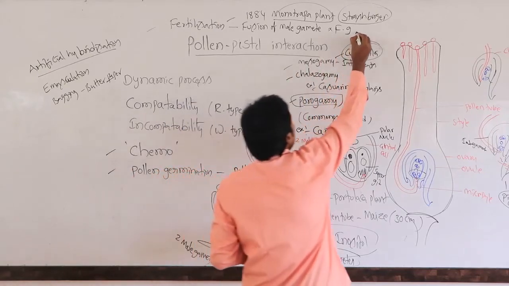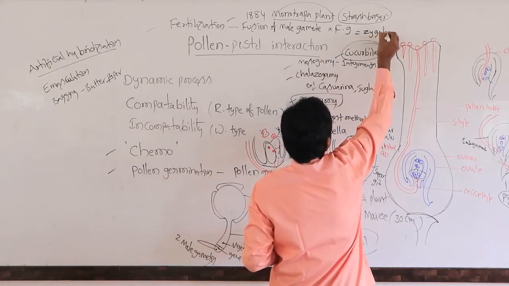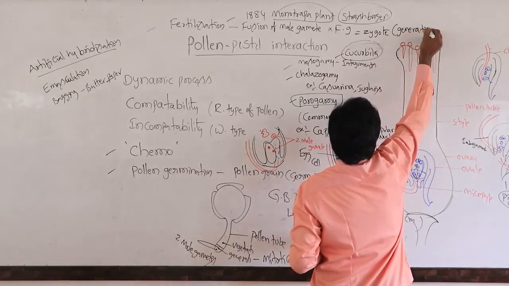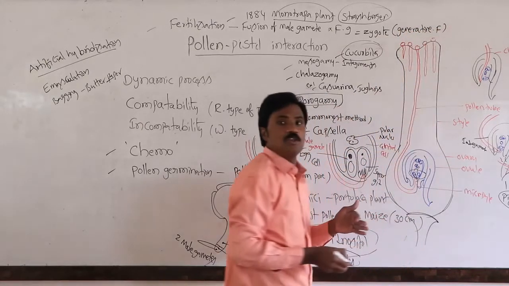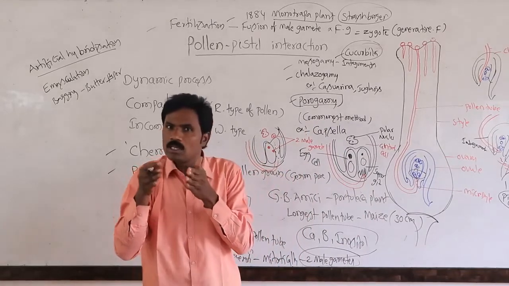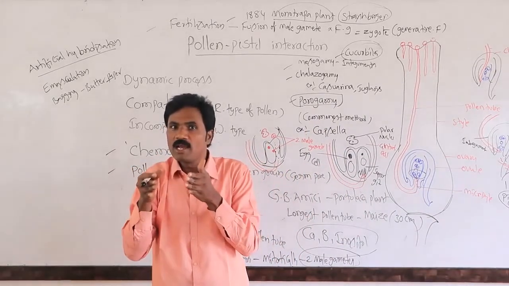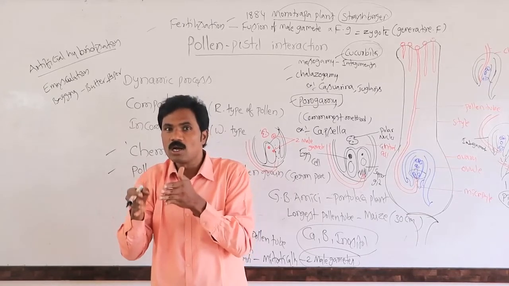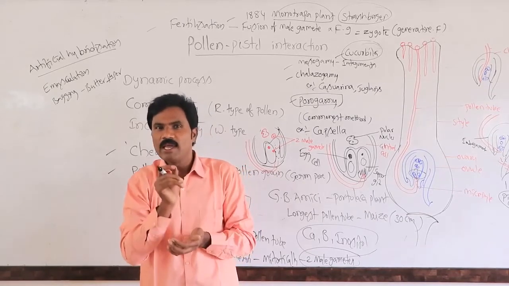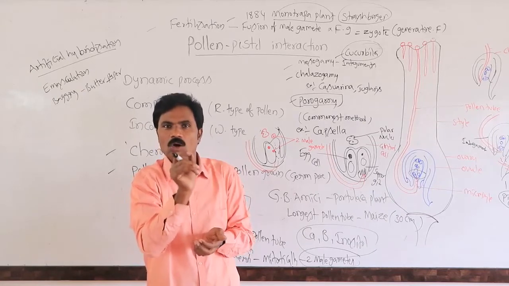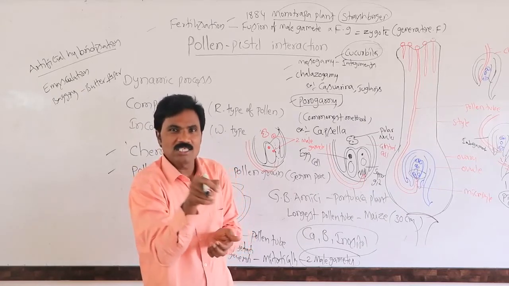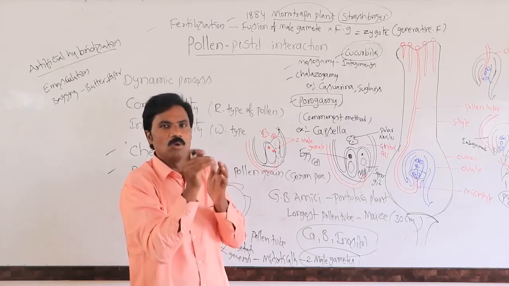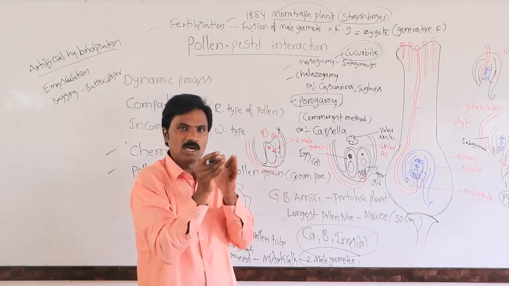This forms the zygote. This type of fertilization we call generative fertilization. How are the male gametes entering? The male gametes are non-motile, so they enter along with the pollen tube. That is what we call siphonogamy. The male gamete enters the female gamete with the help of the synergids, the filiform apparatus.